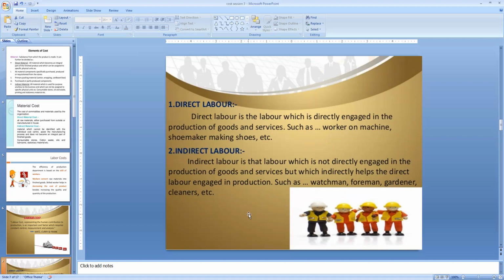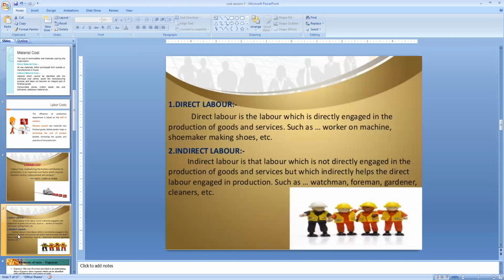And the other kind of labors we can come across is called indirect labor. Who are these indirect labors then? Indirect labors are the labors who do not directly engage in the production of goods and services, but indirectly help the direct labor engaged in production. Then who are these people? Those who help the people who are involved directly in producing a product. There may be the watchmen, the foremen, the gardeners, the cleaners, right? They are all called indirect labors. The wages we pay to these labors are called indirect wages.